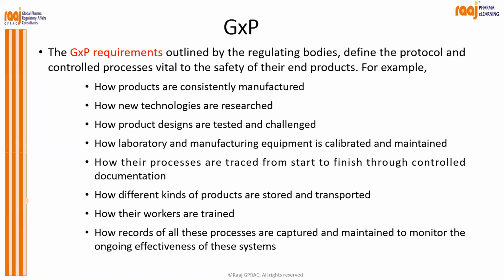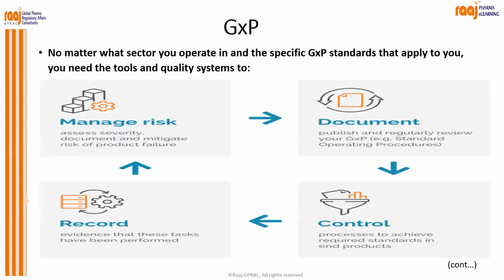Then how the workers are trained, how all employees, staff, workers, right from the layman are trained. That is also equally important when we talk about the GXP requirement. Then how records of all these processes are captured and maintained to monitor the ongoing effectiveness of this system. So no matter what sector you operate in, and the specific GXP standards that apply to you, you need tools and a quality system to manage your risk. So whenever you get your facility audited, the auditor will always see how